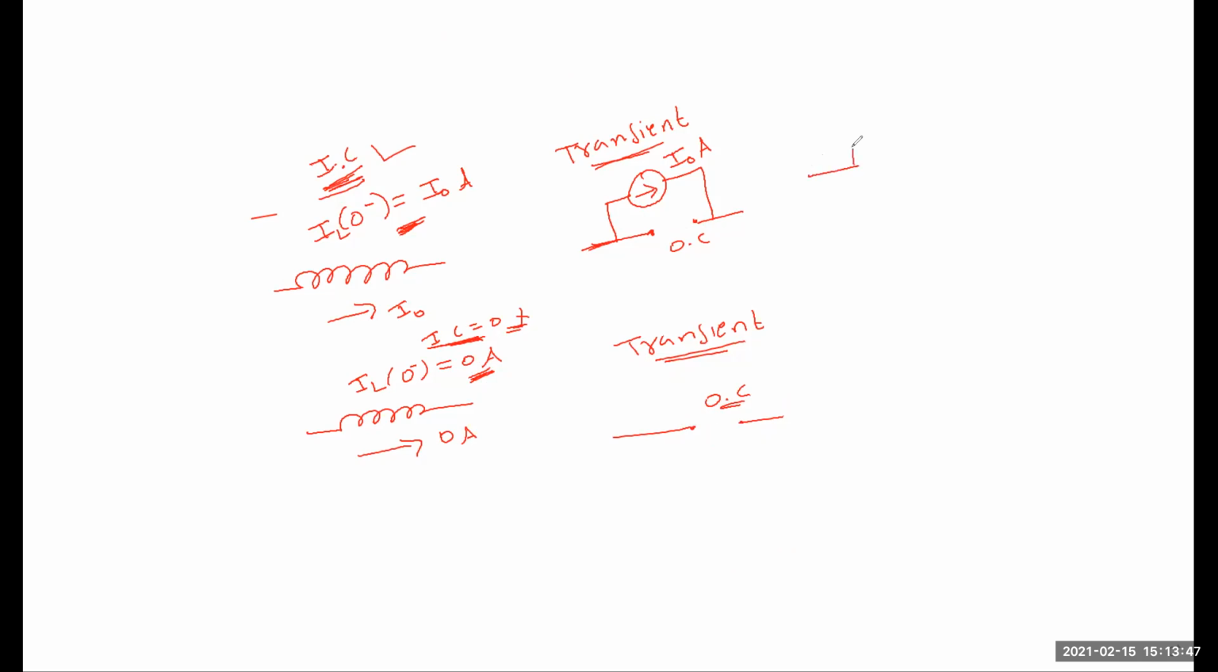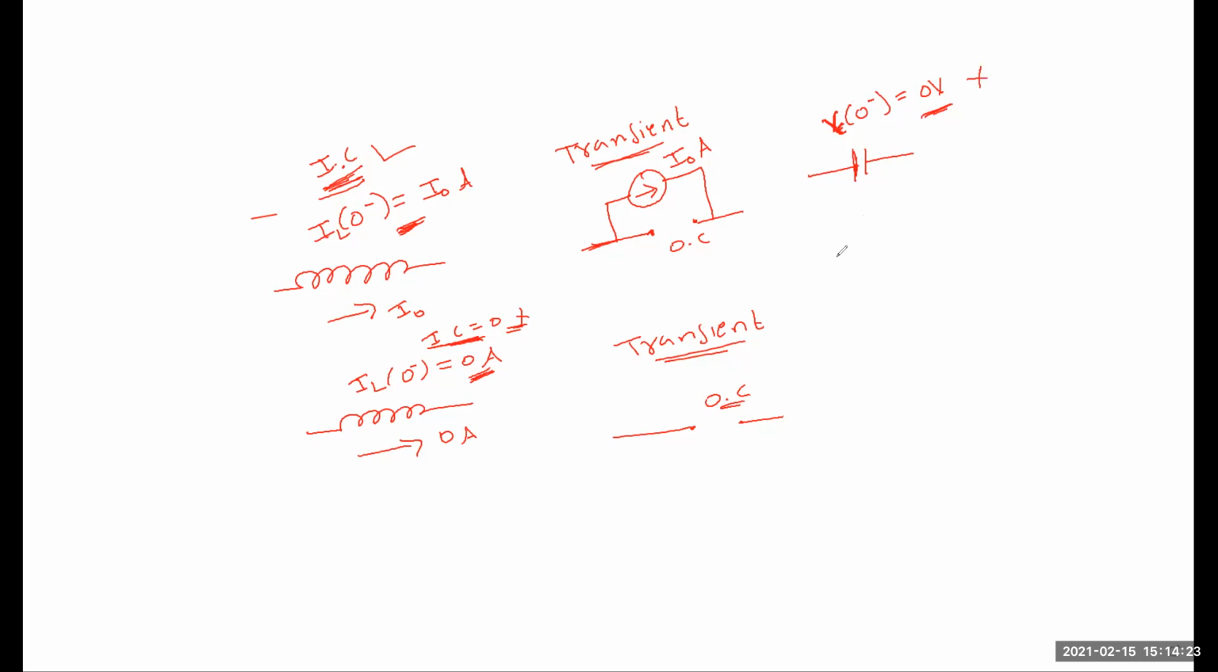This is the capacitor. Before the switching action, the voltage across the capacitor is equal to 0 volts. The capacitor does not allow sudden changes in voltage, so the voltage across the capacitor VC of 0 minus is equal to 0. That means initial conditions do not exist.